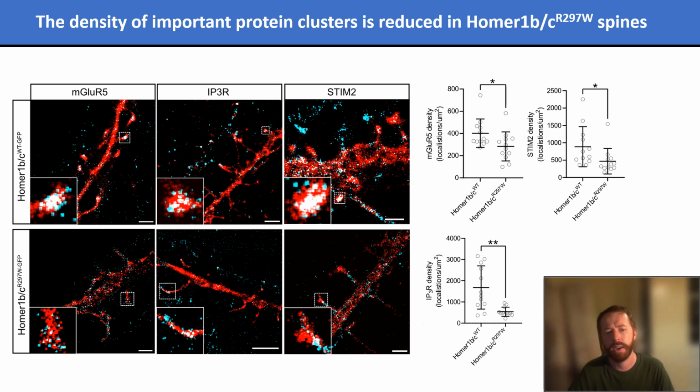With this technique, I characterized within spines of neurons the density of clusters of several proteins involved in regulating the calcium signaling processes which I had earlier investigated. In each case, the density of the clusters within the spine heads of mutant neurons was significantly decreased, suggesting that the mutant HOMA1-BC is unable to scaffold and sequester these important proteins properly.